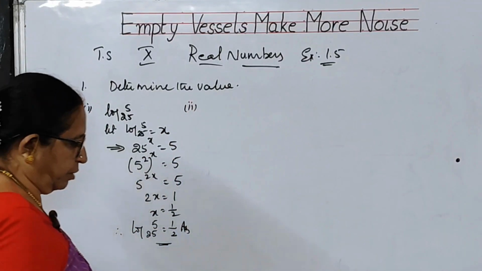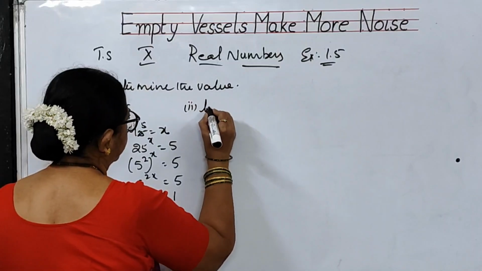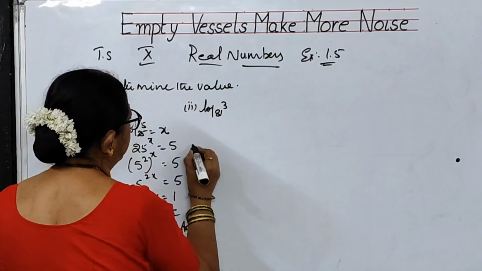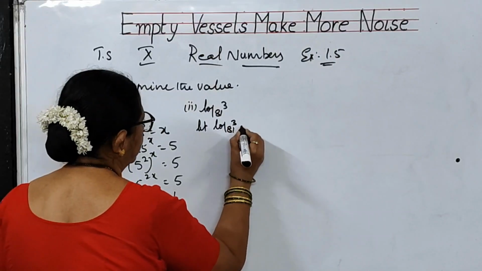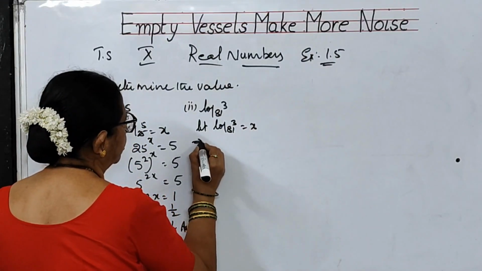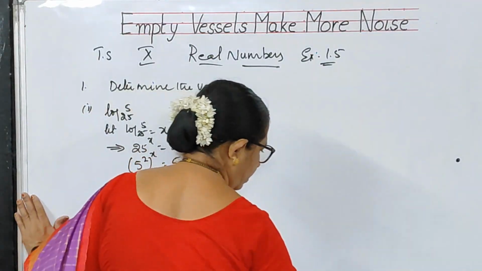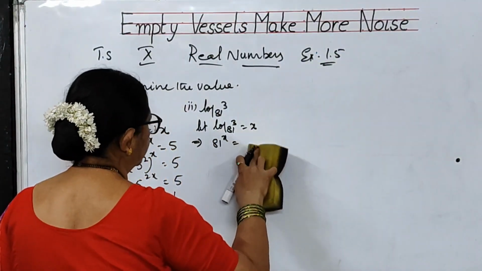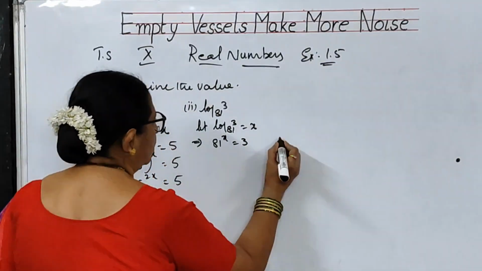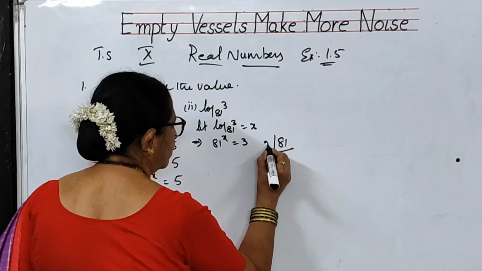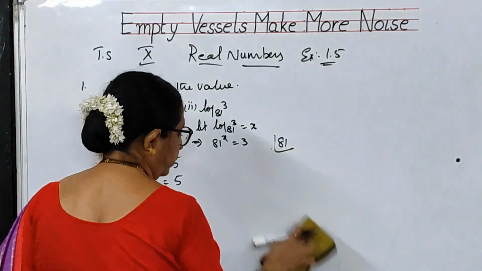Let us go to the second bit. Log 3 to the base 81. Let us suppose that log 3 to the base 81 is equal to x. What does this imply? 81 to the power of x is equal to 3. When you write the prime factors of 81, we have to do it with 3.